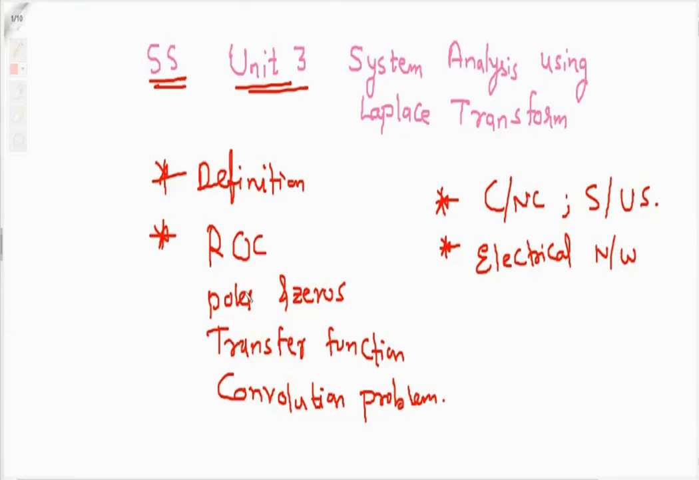Definition, then ROC, then concept of poles and zeros, transfer function, then convolution, which is difficult to solve in the time domain. So how easily we can solve it with the help of Laplace, that we are going to see. Then about system causal, non-causal, system stable, unstable, and electrical network, as well as we will see some standard Laplace transforms. We have to find out some standard Laplace transforms, then only we can do the analysis. Like we will be able to find transfer function, we will be able to solve convolution problems, we will be able to tell about systems causal, non-causal, stable, unstable, like that.